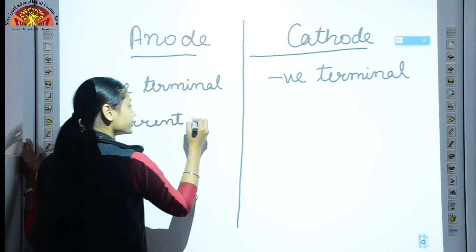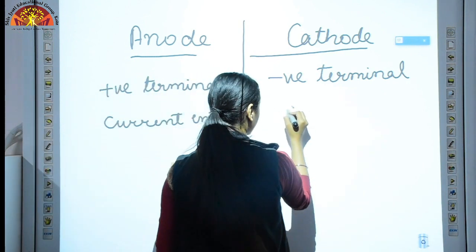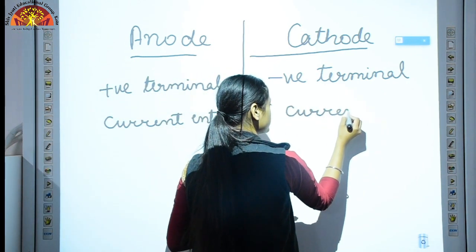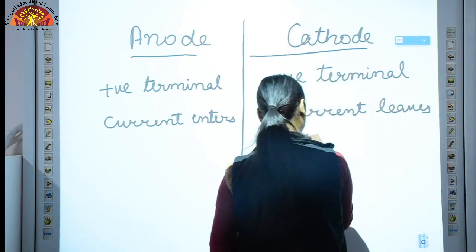Current enters through the anode, and through the cathode current leaves the solution.